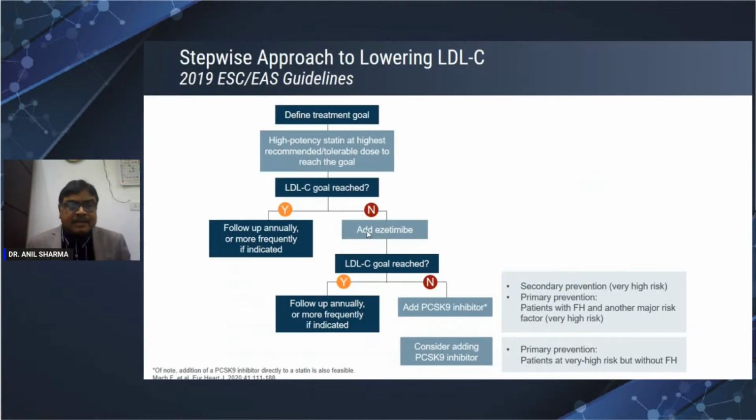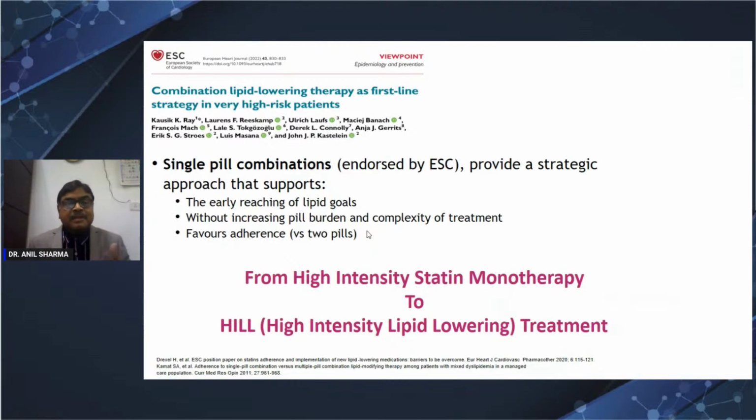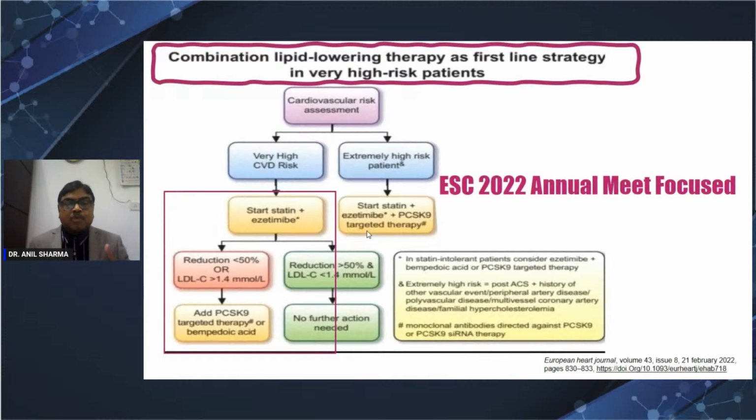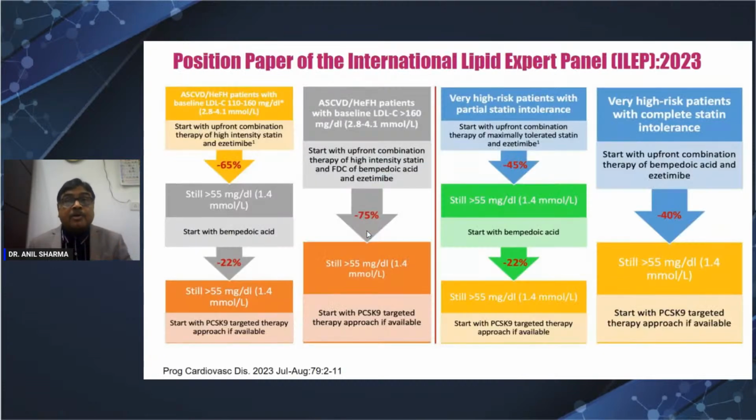So these were the 2019 guidelines. Add ezetimibe to the statin if LDL cannot be controlled to 55 as per their guideline, then add PCSK9 inhibitors. This changed in 2020 from high-intensity statin monotherapy to high-intensity lipid lowering, whichever way, because we know that lipids cause a lot of problems. The ESC 2022 annual meet focused that if the patient is high risk, right from the beginning go for statin and ezetimibe. If it is an extreme high-risk patient, right from the beginning go with statin, ezetimibe and PCSK9 inhibitor, which is injectable twice a month. It is injectable, but now bempedoic acid has also come.